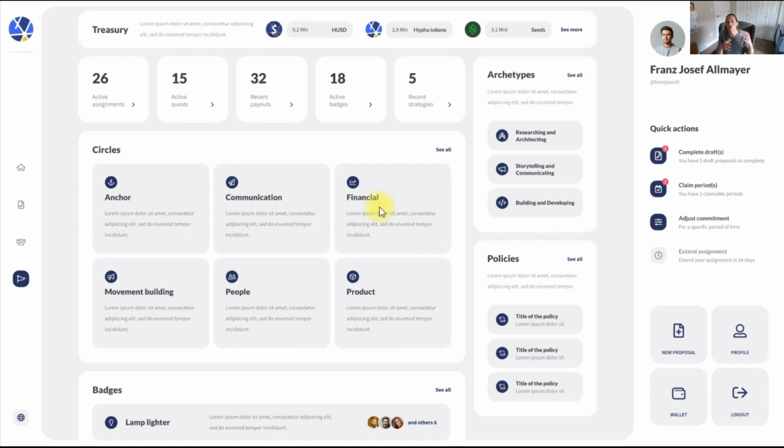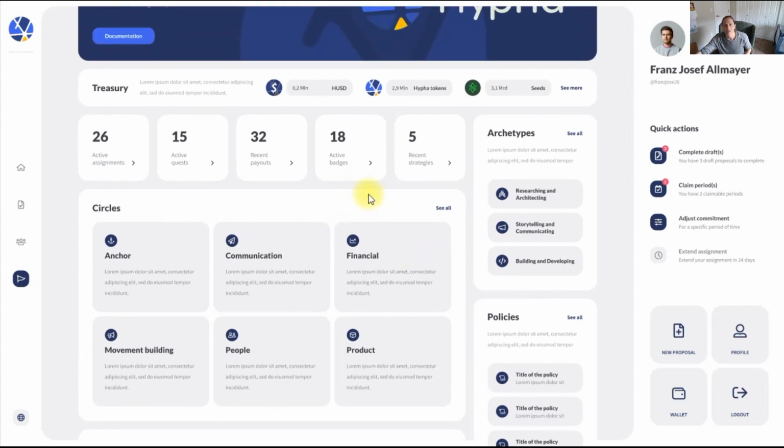And every circle gets their own treasury to manage. This is how the whole ecosystem can decide how to move forward in more of a meta sense. The whole ecosystem can say how they're going to spend funds on each one of the circles. So this is the basic way of coordinating as an ecosystem. They can say we have $100 million across our ecosystem, let's give 10% of that to the anchor circle. And the anchor is what's coordinating and facilitating the whole thing, so it's really necessary that it gets funded.